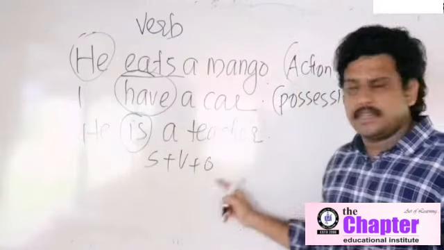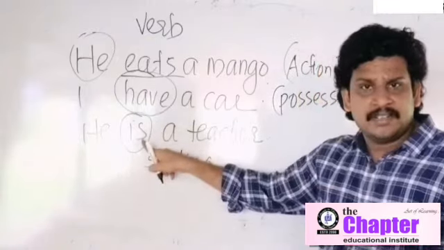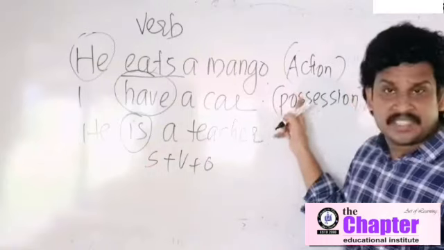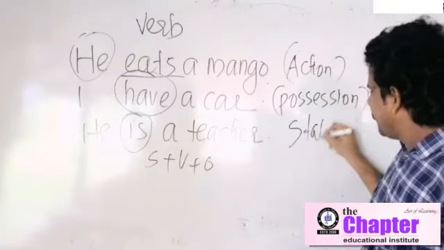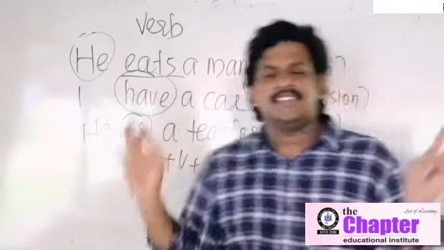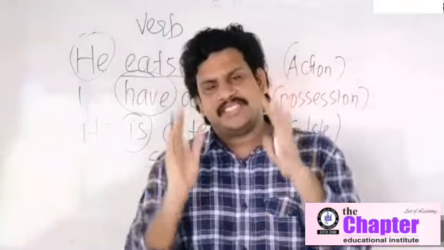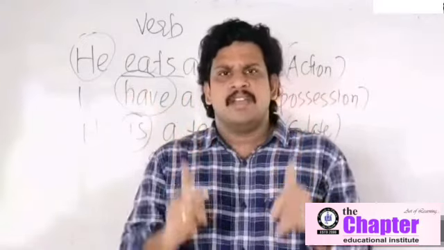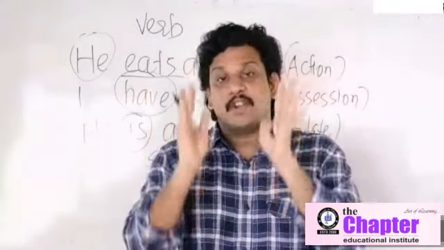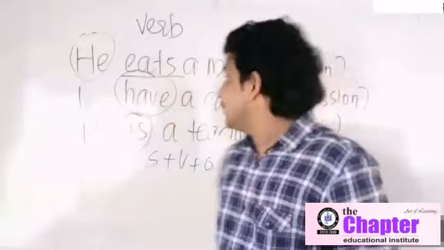He is a teacher. Which is the verb here? Is. Is it an action? No, it is not an action. Possession? No, it is not a possession. It is a state. Everything is clear. Verb denotes an action, state, possession. One more time. Verb denotes an action, state, possession.